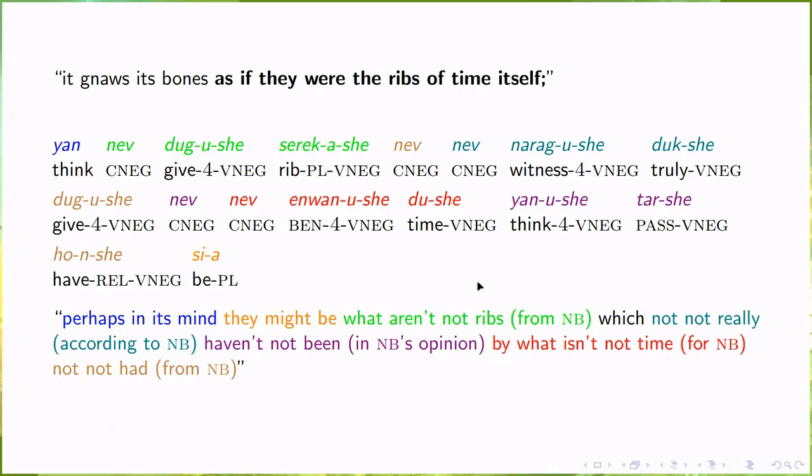And here we have our first example of something that, from the English side, I was actually aiming at epistemic possibility, and thus we get a much simpler construction. Now, as if is another, what does that actually mean? And I went with, perhaps it thinks that it is the case that. And thus, the perhaps it thinks is simply yan, which we've seen before in the in nobody's opinion quantifier, but it can also be an independent verb. And the it might be, or they might be, is simply siya. No negation needed because that is the base meaning of the verb.